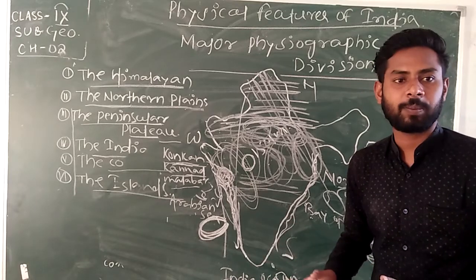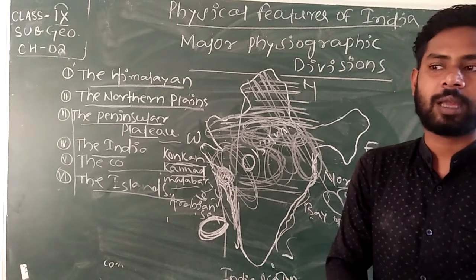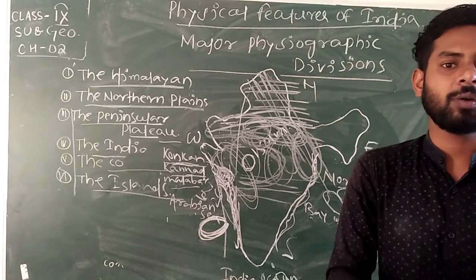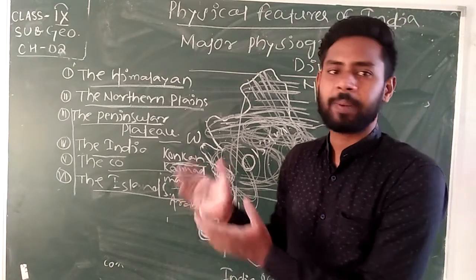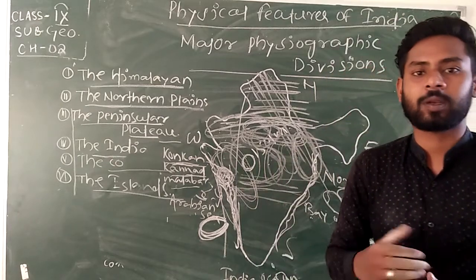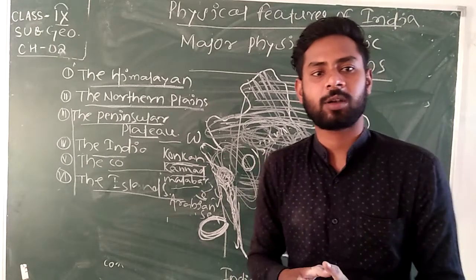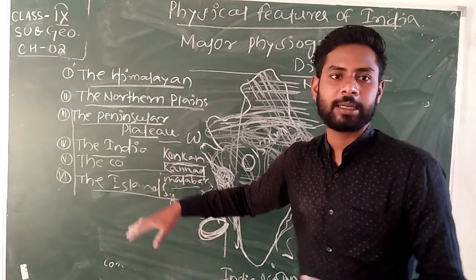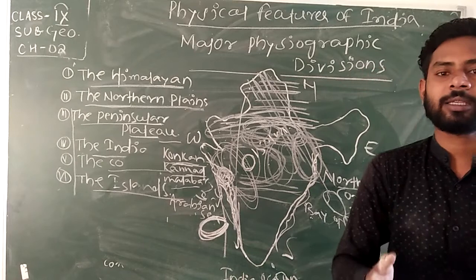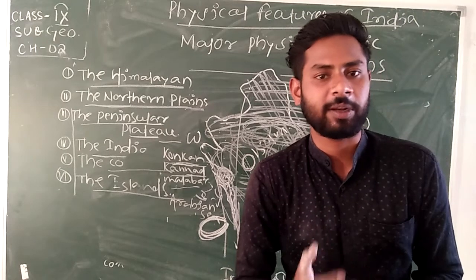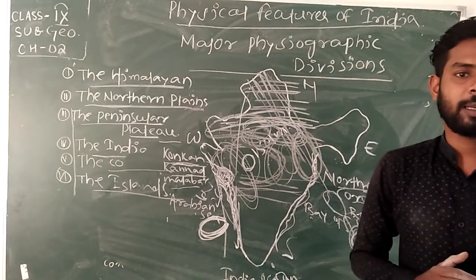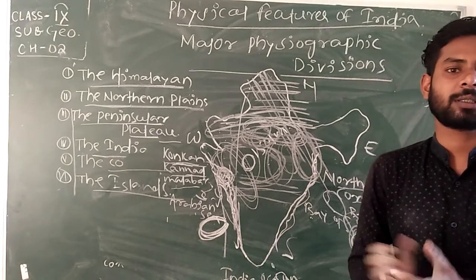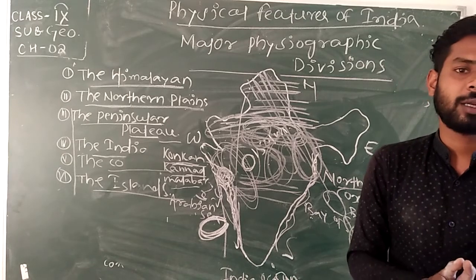After that, the peninsular plateau areas are rich in minerals, so the plateau area also plays an important role in the growth of the economic sector of our country. The Indian desert is highly rich in natural resources like wind energy and solar energy. We can use wind energy and solar energy with appropriate technology.